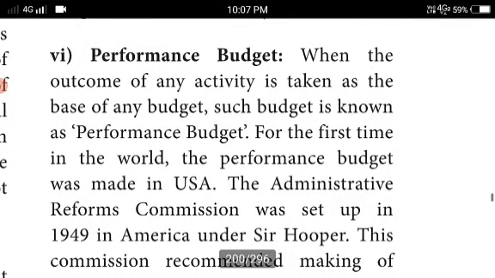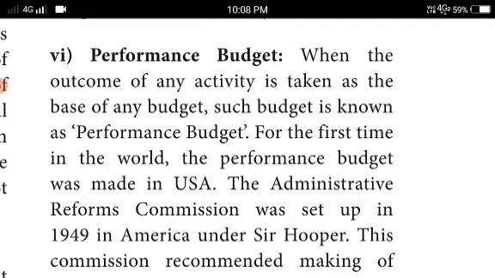Performance budget. What is performance budget? When the outcome of any activity is taken as the base of any budget, such budget is known as performance budget. Suppose they decide a particular outcome, and according to the outcome the activities taken by the government form the base of their budget, such budget is called a performance budget.